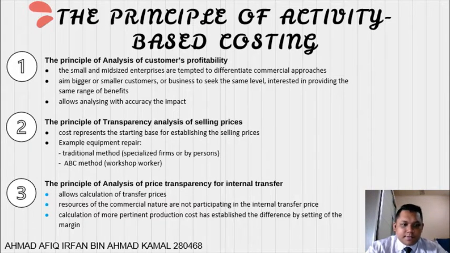So the second principle is the principle of transparency analysis of selling price. The customer doesn't know about the production cost, but they only know about the final selling cost. The production cost represents the starting base for establishing the selling price. So for example, equipment repair. In the traditional method, it will be repaired by specialist firms or by a person that has the repair skills, or we call it a trainer.